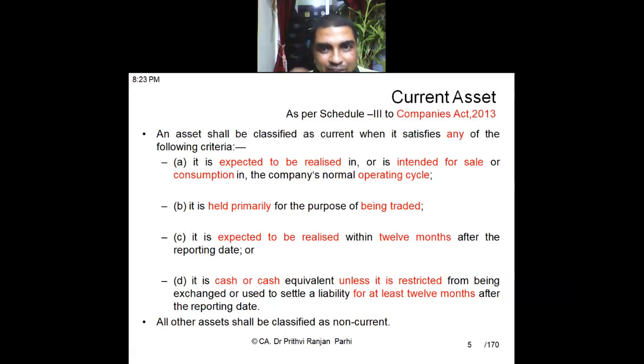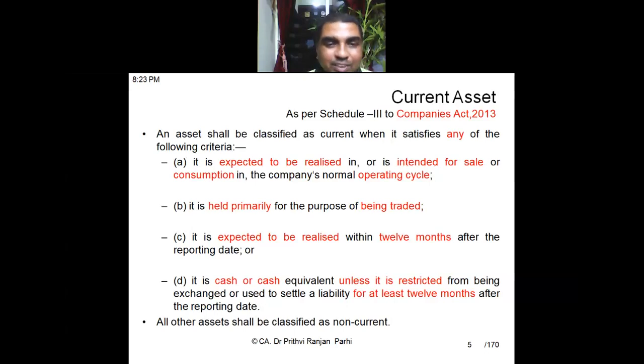Right. So one of the criteria is that it is expected to be realized or intended for sale or consumption in the normal operating cycle. The normal operating cycle can be 8 hours, can be 8 years also. That's possible.